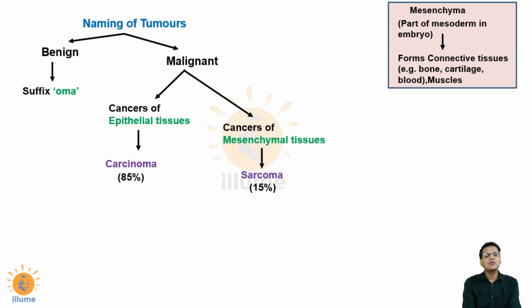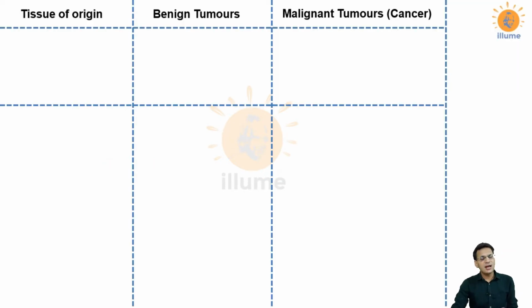So all the cancers of mesenchymal tissues are called sarcomas. The suffix used is sarcoma. For benign tumors, the suffix is OMA. For epithelial malignant tumors, the suffix is carcinoma, and for mesenchymal cancers, the suffix used is sarcoma. In total, around 85% of all the cancers belong to the carcinoma category, and 15% of them belong to the sarcoma category. So let's start with the examples.